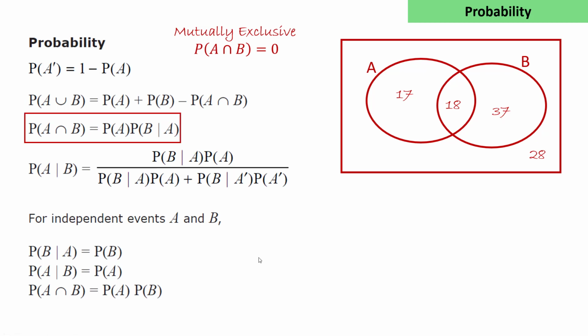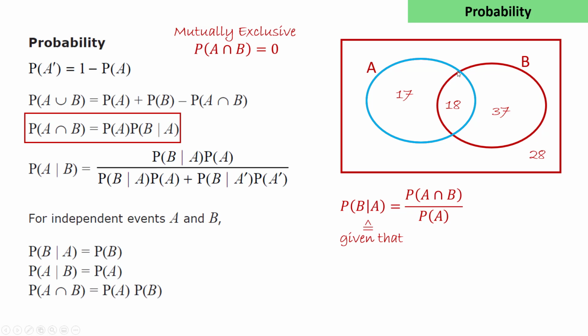The next formula, for conditional probability, in my view, is better rearranged into this form, which shows that the probability of B given A is the probability of A intersect B over the probability of A. Let's refer to our example here. What this is saying is, what's the probability of choosing a biology student at random, given that the student does art? This means we're restricting the set of students from which we draw a random student to those doing art, and we want to find the probability that they do biology.